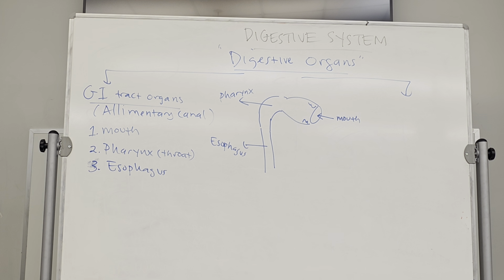Okay? The food will go to the esophagus, but the air will go to the larynx and then the trachea. The food goes to the esophagus. That's going to be the third GI tract organ.